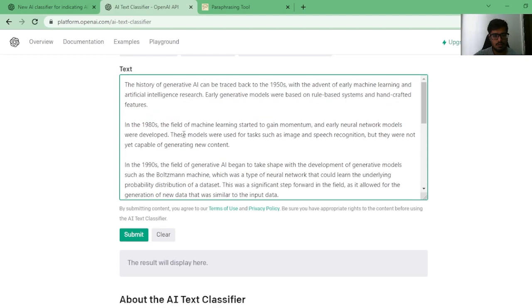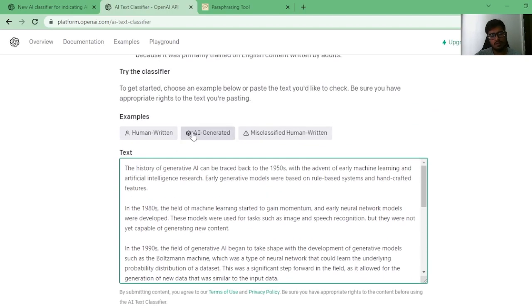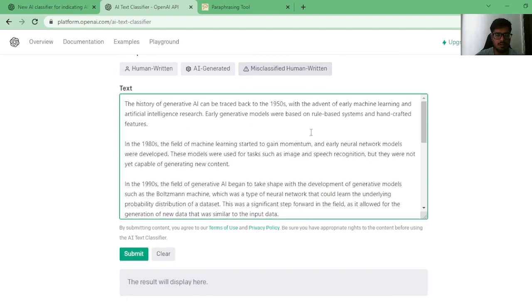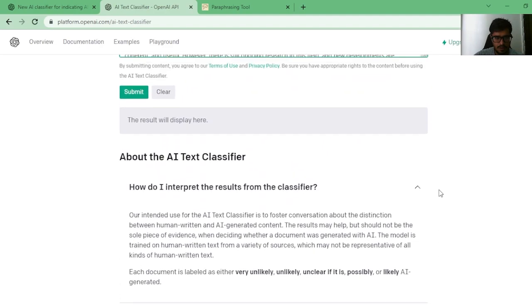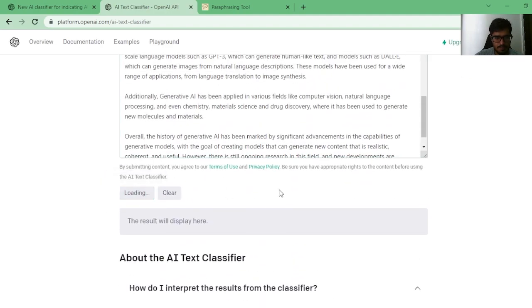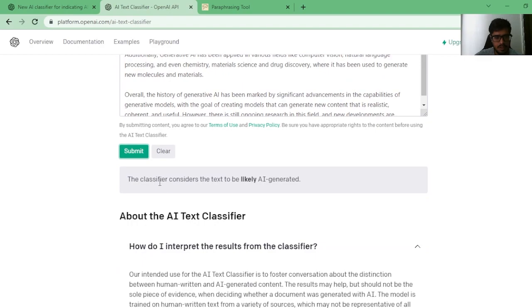ChatGPT. So this is the blog, and after this, we'll go ahead and try the paraphrasing tool on a bunch of text to see if the classifier is able to detect it. Okay, let's submit it, and the result will display here. This says the classifier considers the text to be likely AI generated, which is true, right?